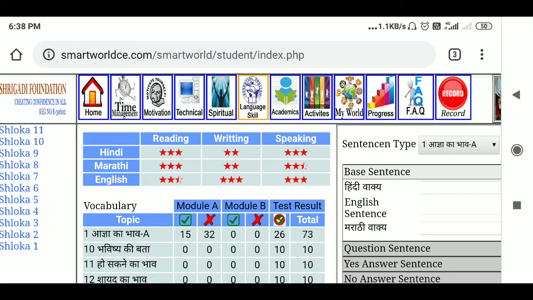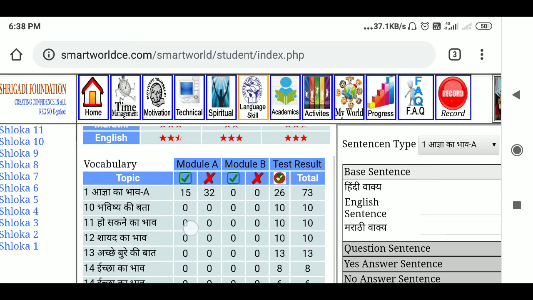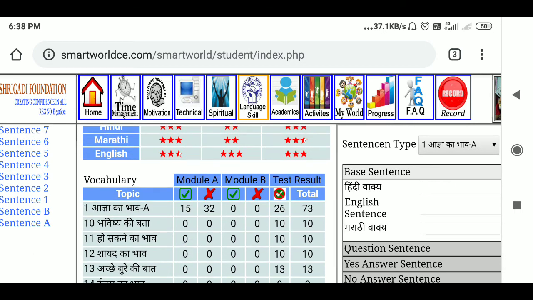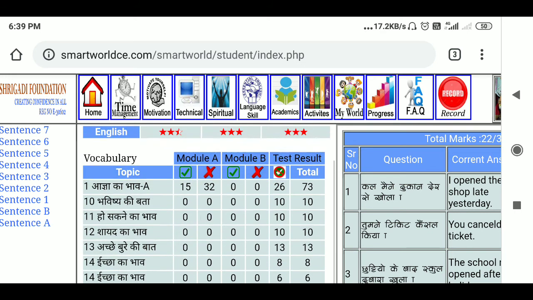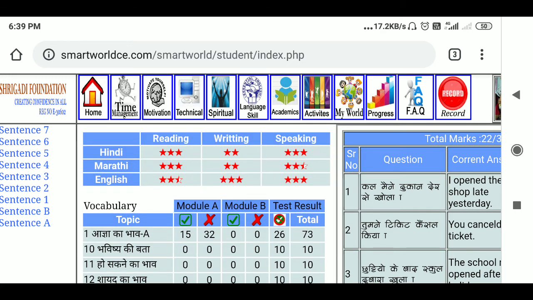In language skills also you have so many things, like you can go over there and you can see module A, module B, vocabulary test you can take, and test results you can see. There are different types of sentences you must have submitted. So how you take up the course, how you do it, these all results are there.